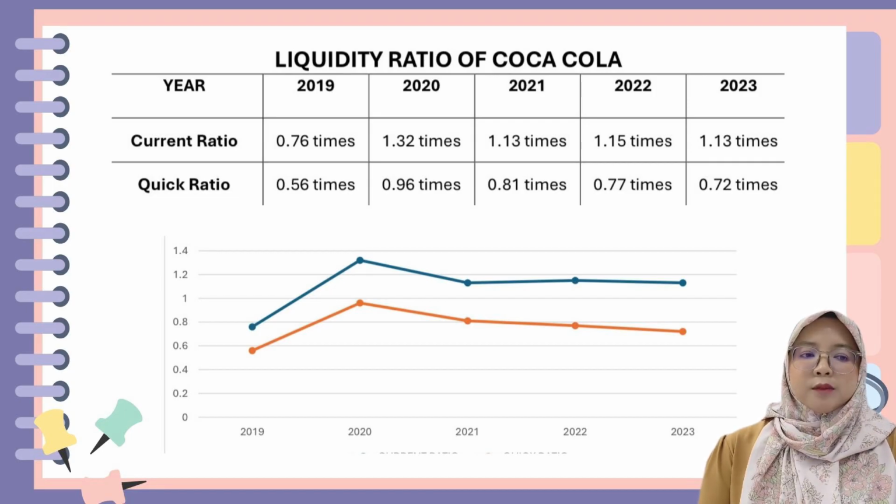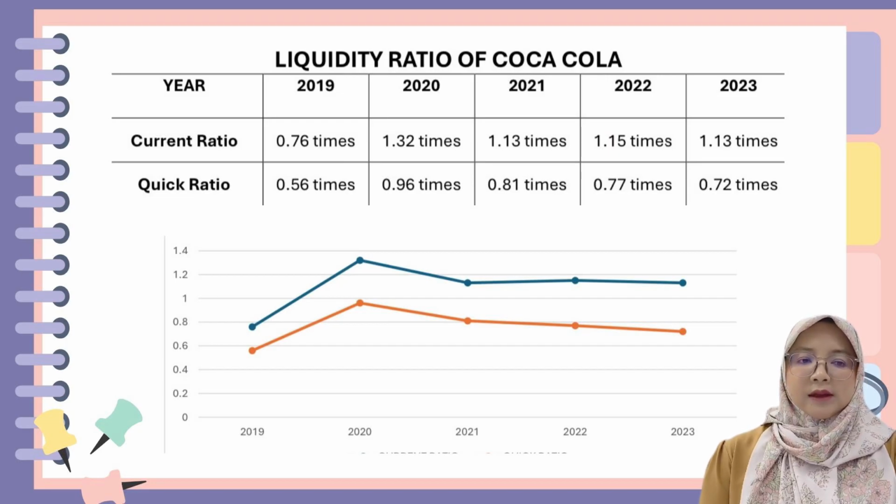Coca-Cola has a low cash position as shown in the graph, and over the past 5 years, the quick ratio of Coca-Cola never exceeded 1, while the current ratio for Coca-Cola increased in 2020 with holding in inventory and account receivable. However, with the ratio that Coca-Cola has achieved over the past 5 years, it shows that the company was facing difficulty in settling short-term liabilities.